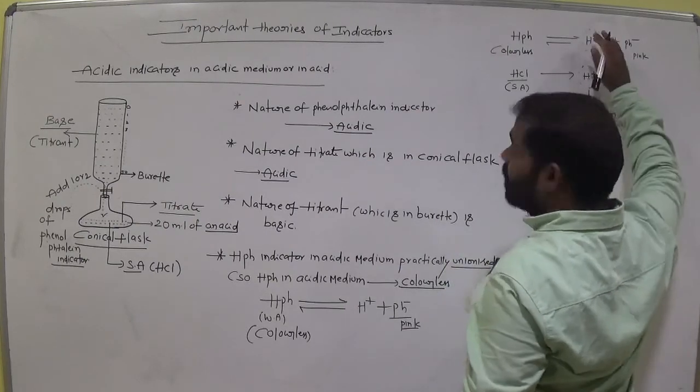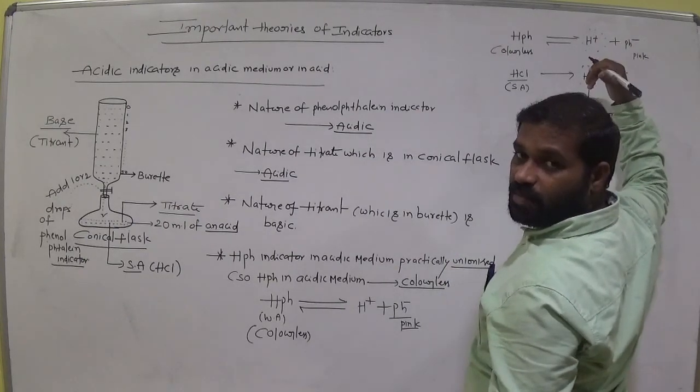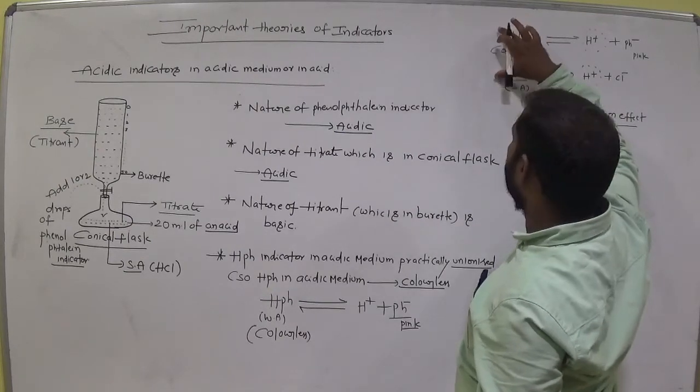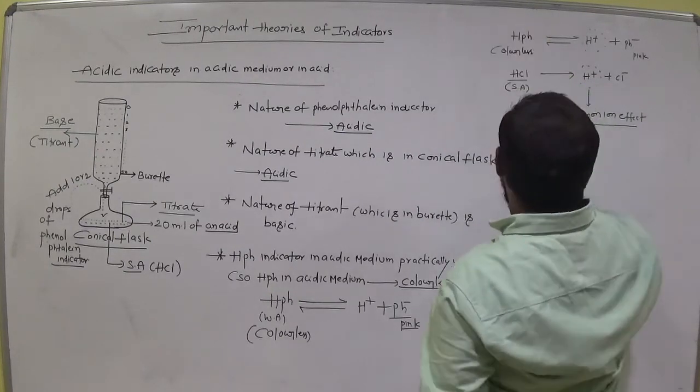Common ion means at the product side the same ions increase when we add two electrolytes. Okay?